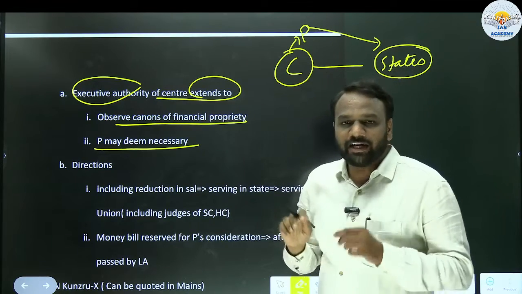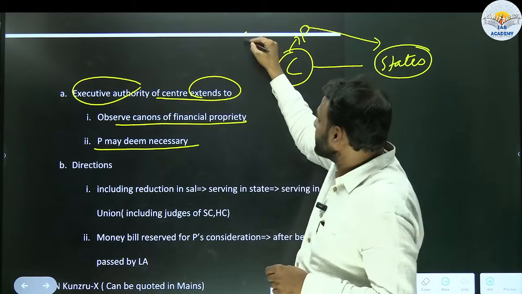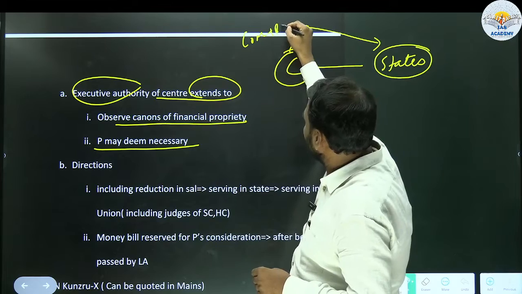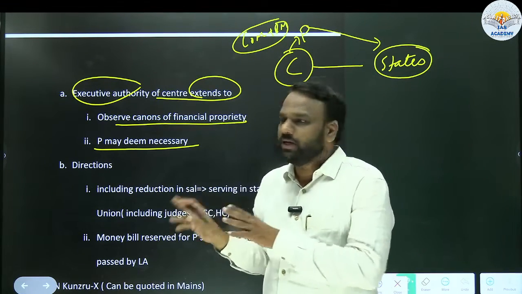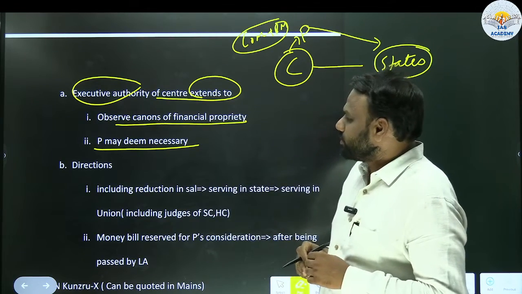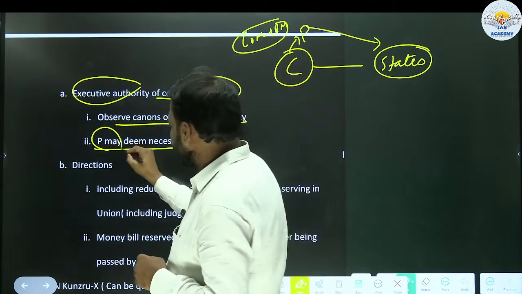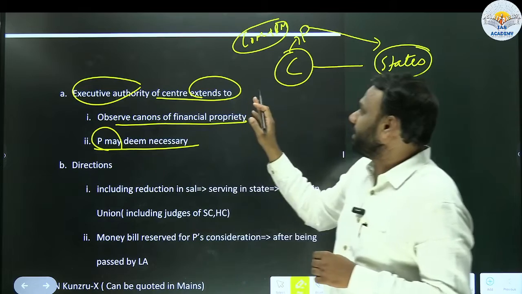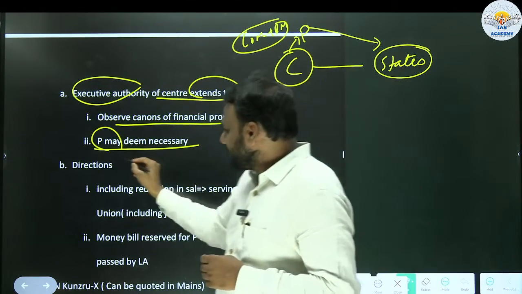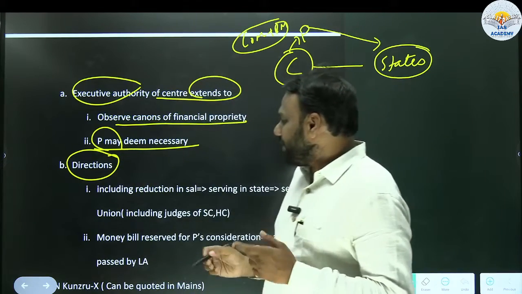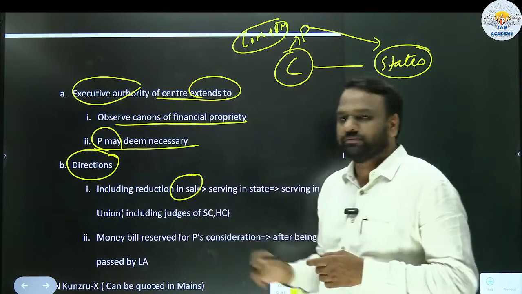When I say president here, it is not actually the president, it is the council of ministers headed by the prime minister. Because whatever the council of ministers say, the same has to be communicated by the president to the states. So whatever the president feels necessary, those directions can be given to the states. Next, while giving such directions, he may even ask for a reduction in salary.